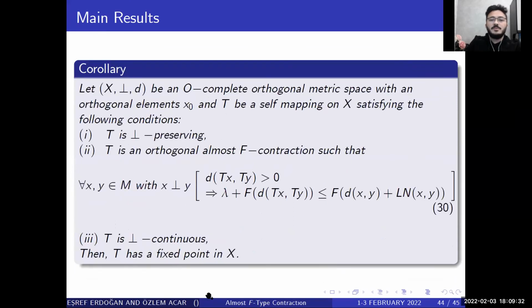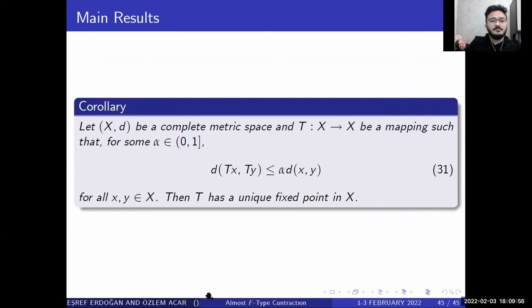Let (X, ⊥, d) be a complex orthogonal metric space with an orthogonal element x0 and T a self-mapping on X satisfying the following conditions: T is ⊥-preserving, and an orthogonal almost contraction such that T is ⊥-continuous. Then it has a fixed point in X. Let X be a complex metric space and T: X to X be a mapping such that for λ inequality 13 holds. Then it has a unique fixed point in X.